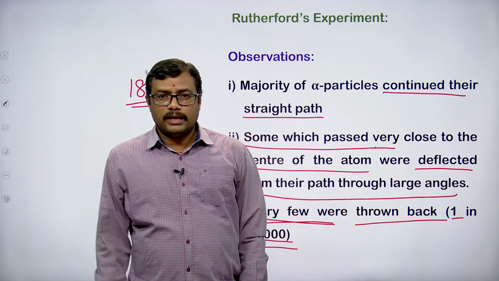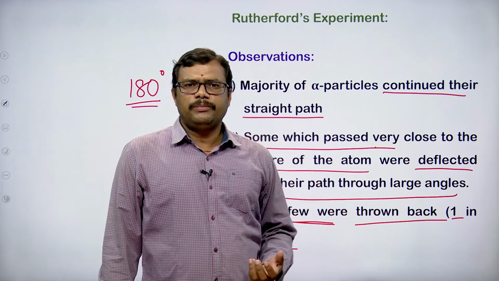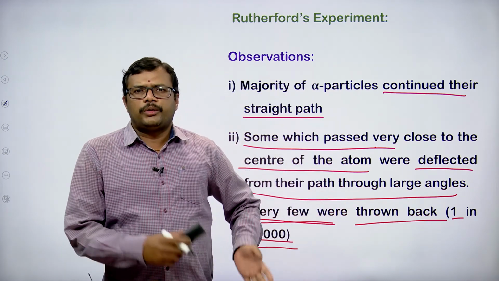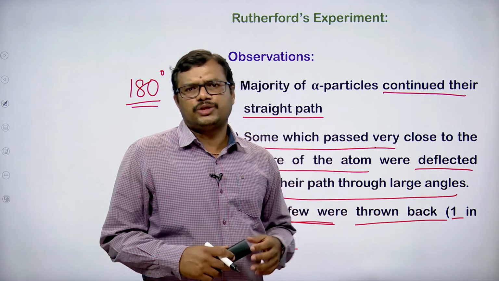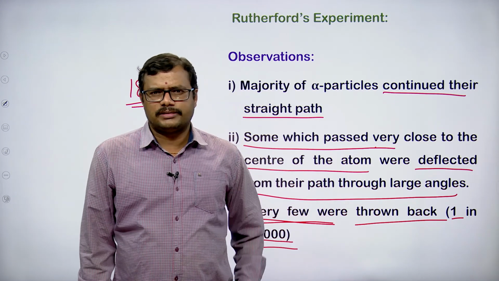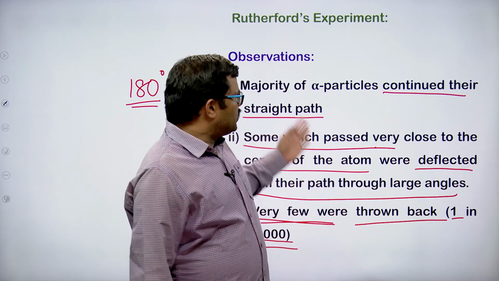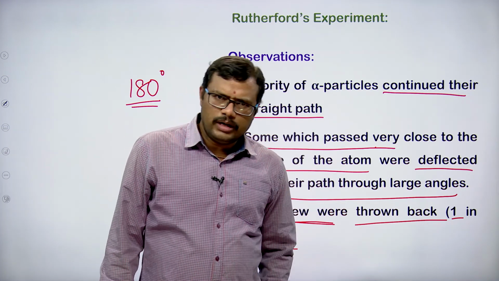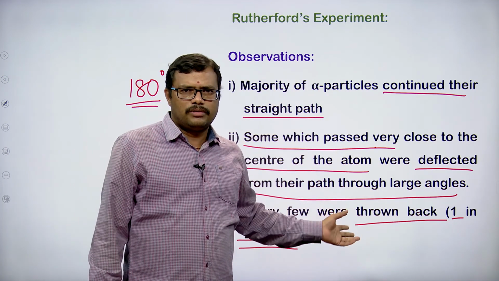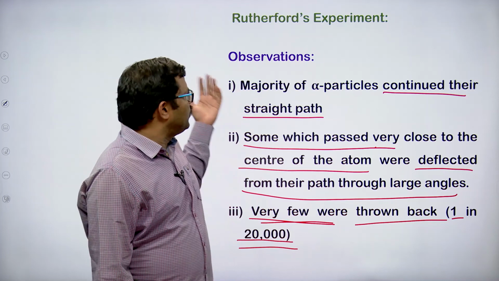We will see the conclusions, what kind of conclusion we can make from these observations, and based on the conclusion, how Rutherford proposed his atomic model and how it is going to be represented. All these things we are going to look into in the Rutherford model in the next class. I think you have enjoyed today's class with respect to the Thomson model as well as the Rutherford model. Once we finish the Rutherford model, we will discuss Bohr's atomic model as well. Of course, we will discuss even the drawbacks of Rutherford. Once the atomic model was proposed, how it was rejected, what are the drawbacks of Rutherford, all these things we are going to observe.